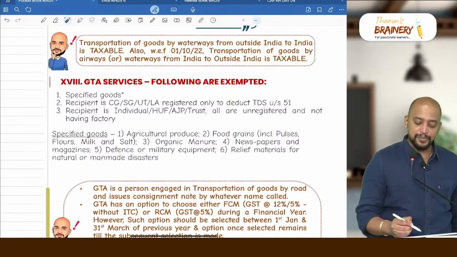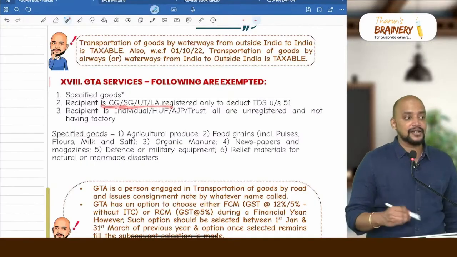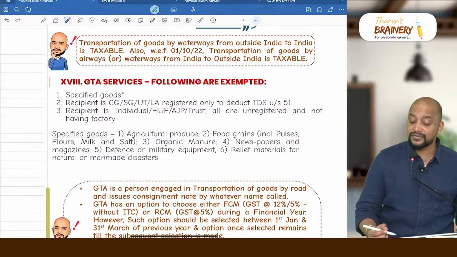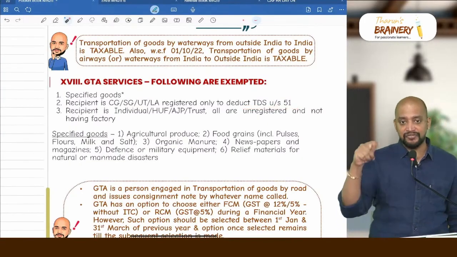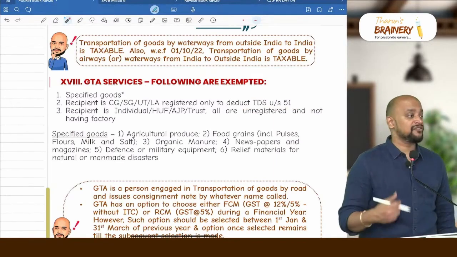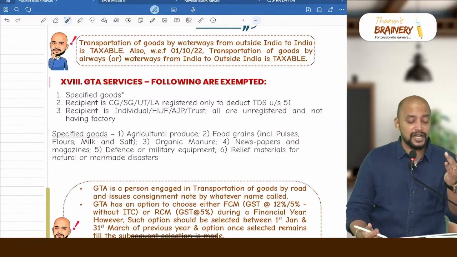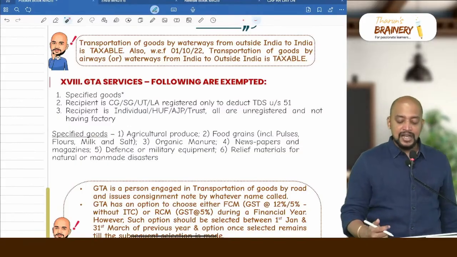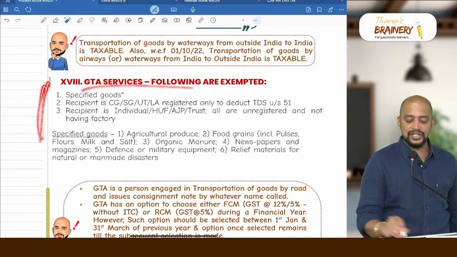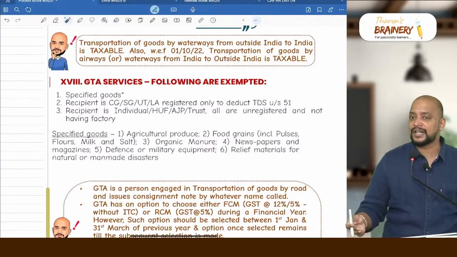That is, if the recipient is central government, state government, union territory or local authority, and they are registered only for the purpose of deducting TDS under section 51, that is GST. Then third point, if the recipient is individual, HUF, AOP or trust, all are unregistered and not having a factory. So these are the 3 cases where GTA service is exempted, remaining cases it will be taxable.